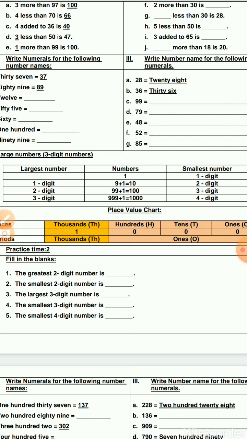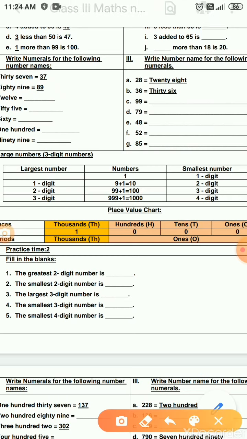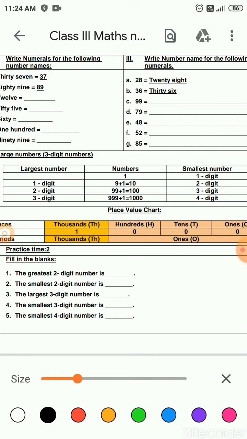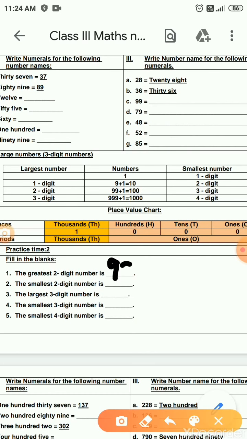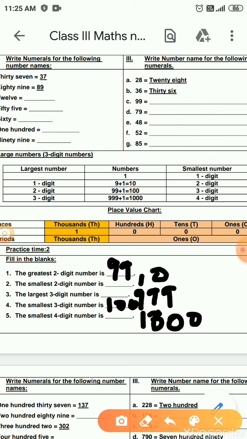So greatest two digit number is 99. Okay. The smallest two digit number is 10. Largest three digit number is already I told you, 999. The smallest three digit number is 100. Smallest four digit number is 1000. Okay children, clear with this?